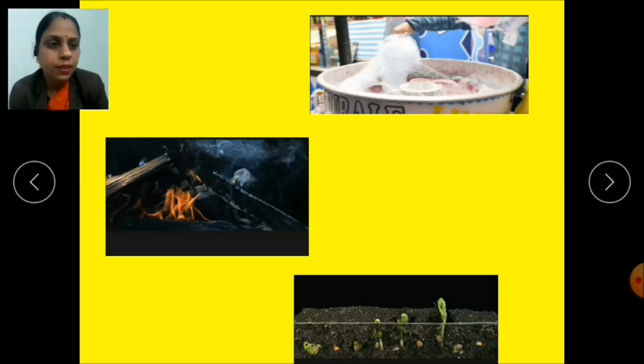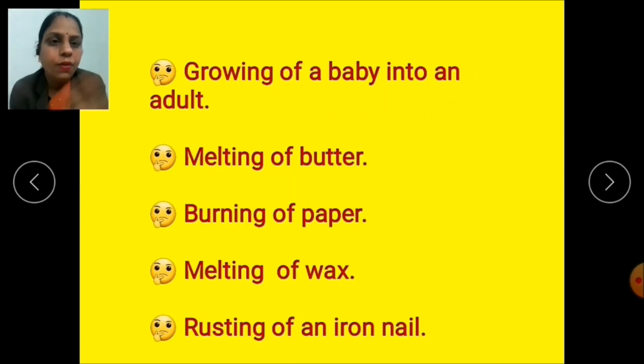Let's take some examples. Growing of a baby into an adult, melting of butter, burning of paper, melting of wax, rusting of an iron nail. Now children, tell me one thing. Are these changes of the same kind?